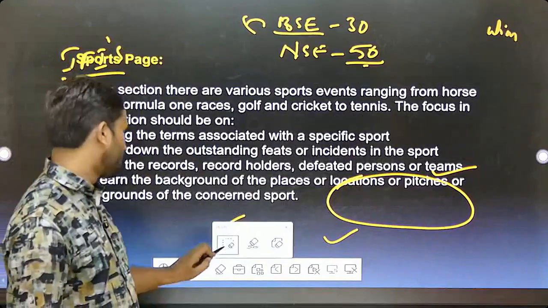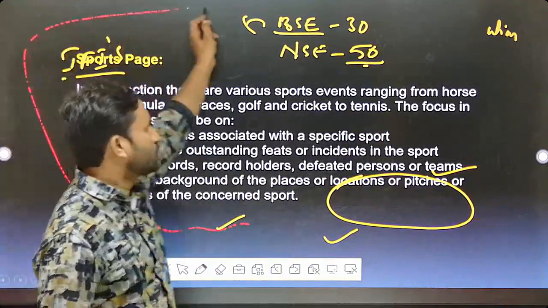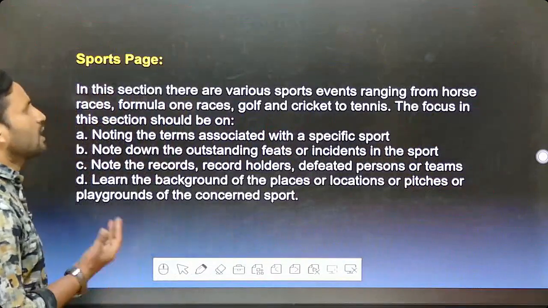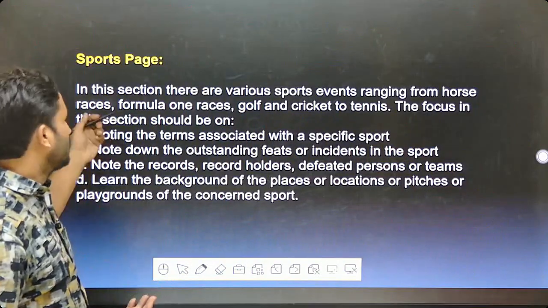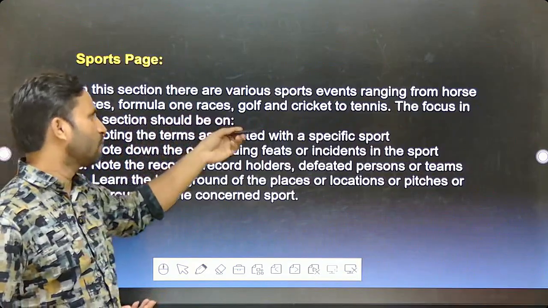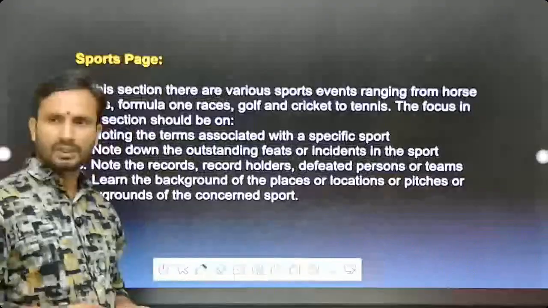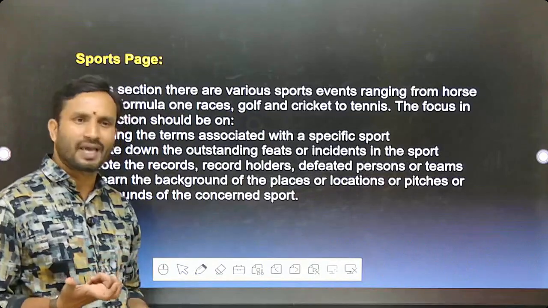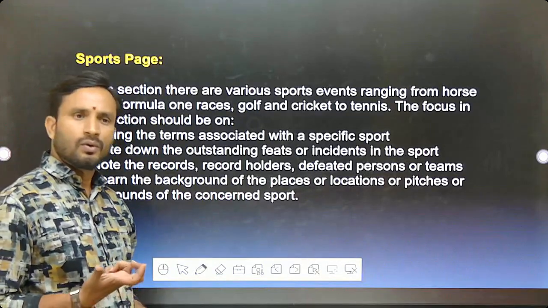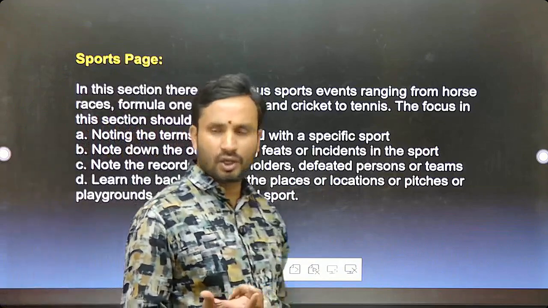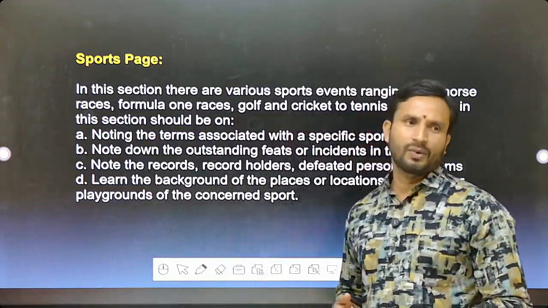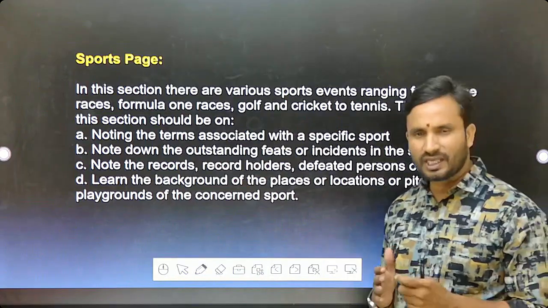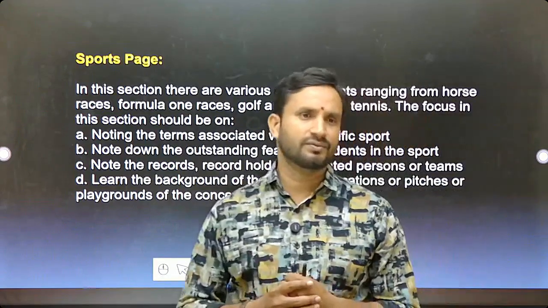Next one, sports space. Once you come to this sports space, in this section there are various sports events ranging from horse races, Formula 1 races, golf, cricket to tennis also. Tennis Grand Slams: Australian Open, French Open, US Open, like this. Clear? Who won the US Open in tennis, the Australian Open? Who are repeated winners here? They belong to which country? So these kinds of things will be asked for other kinds of examinations.